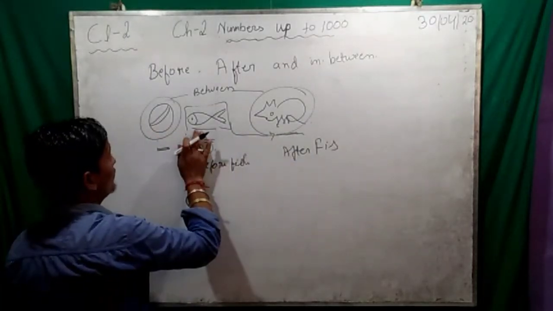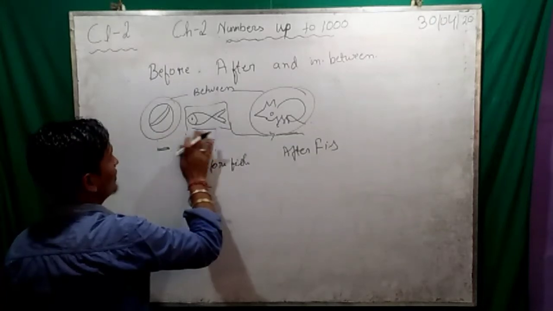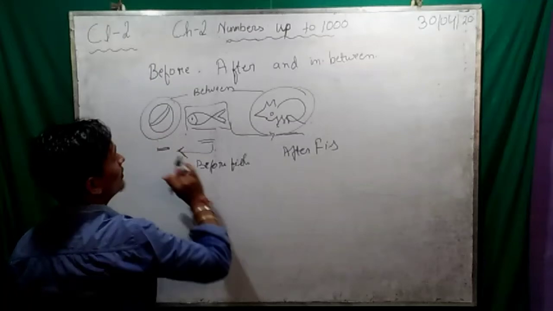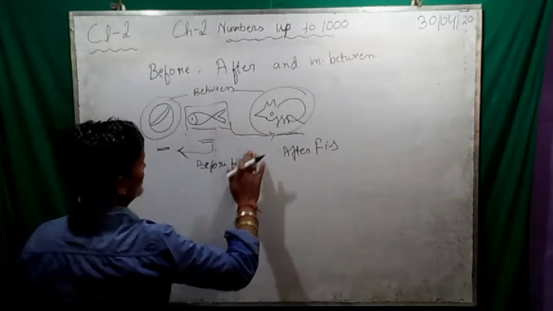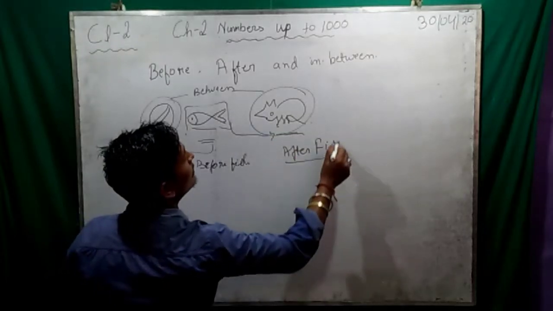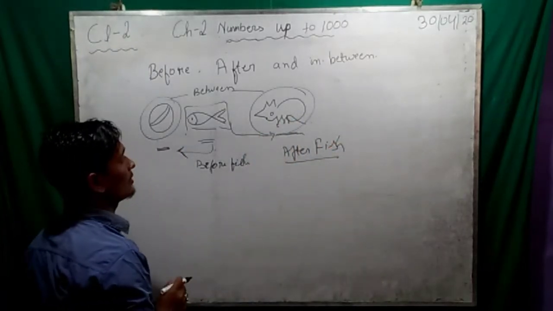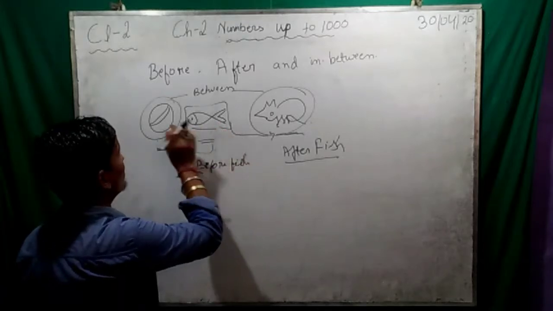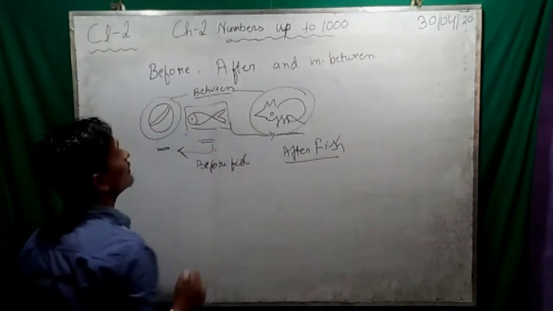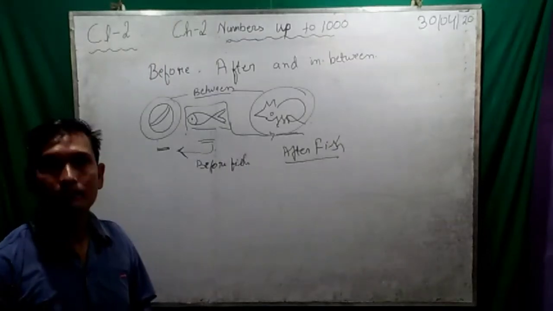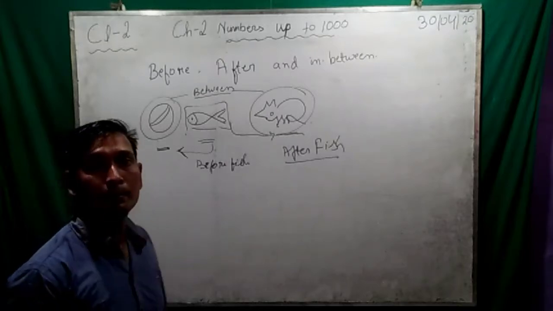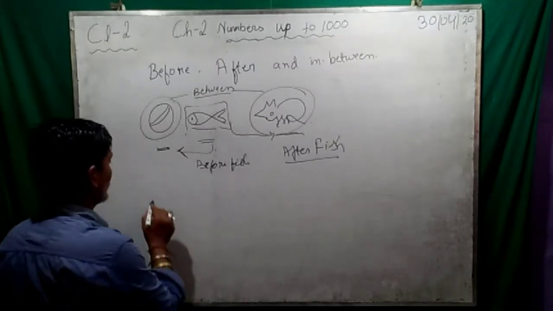And this ball is before fish, means पहले. Before fish means fish से पहले. What is that? Ball. And after fish, what is that? That is rate. यानी fish के बाद, that is rate. And middle यानी बीच में, ball and rate. What is that? In between, that is fish. Clear? Okay. So now let's take an example with numbers.